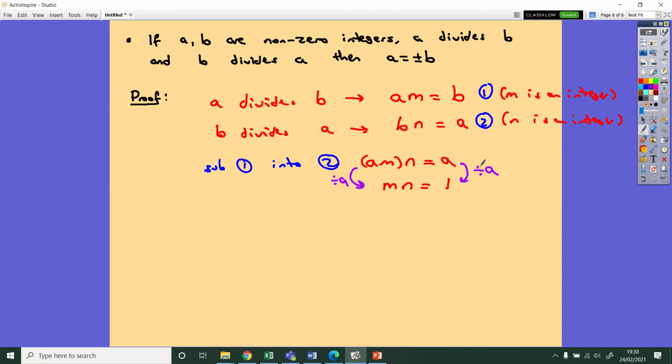Why am I allowed to do that? Well, I'm allowed to do that because these are non-zero integers, A and B. If A happened to be 0, this wouldn't work because I can't divide by 0. But because it's non-zero, I can do this. All right, so MN equals 1. M and N are integers. So what does that mean? Well, this means that these numbers divide into 1. And what integers divide into 1? The only integers that divide into 1 are 1 and minus 1.